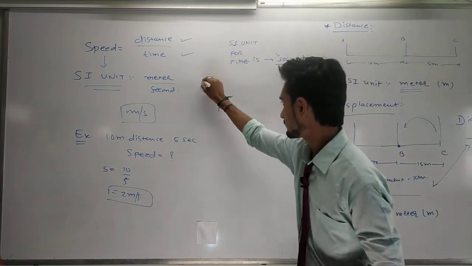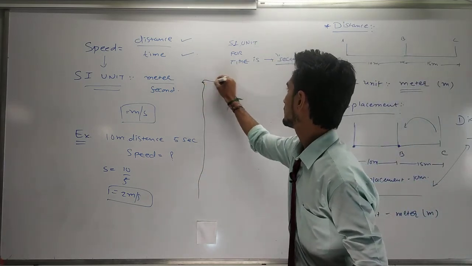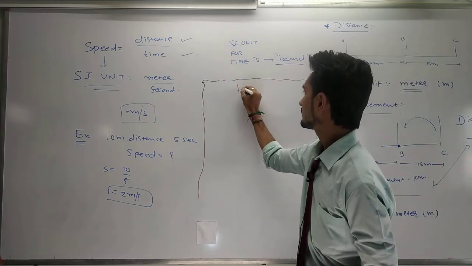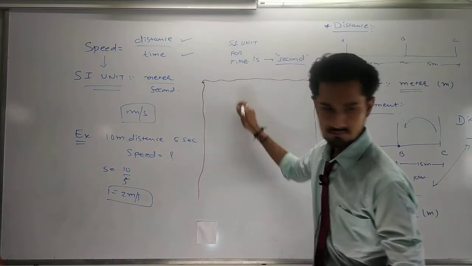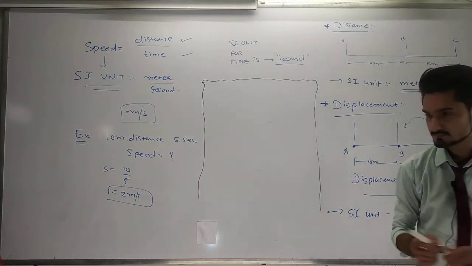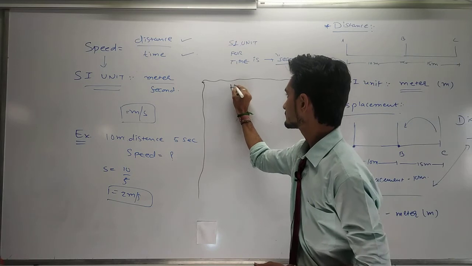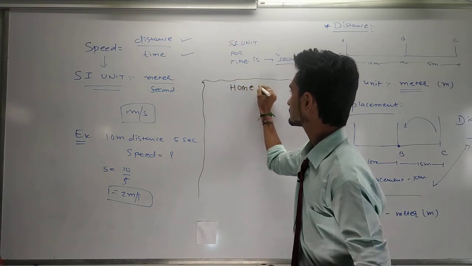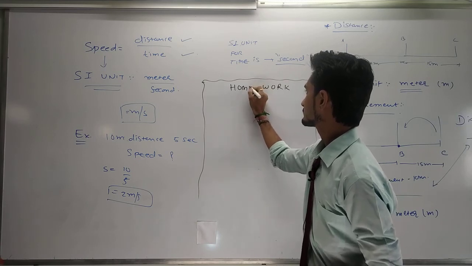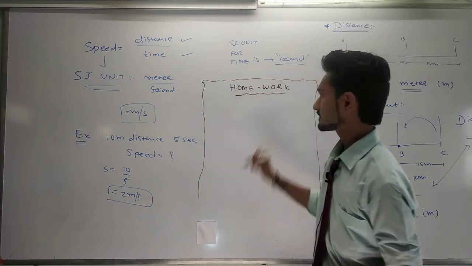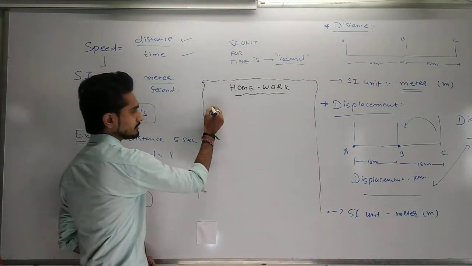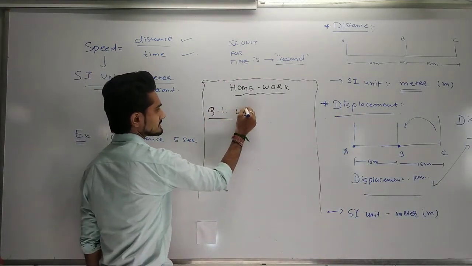I am writing down the homework here. Okay, first you need to explain to me question number 1: what is distance?